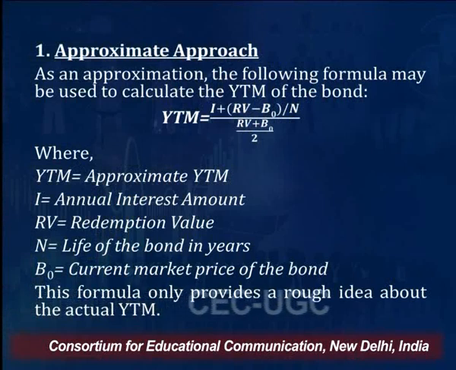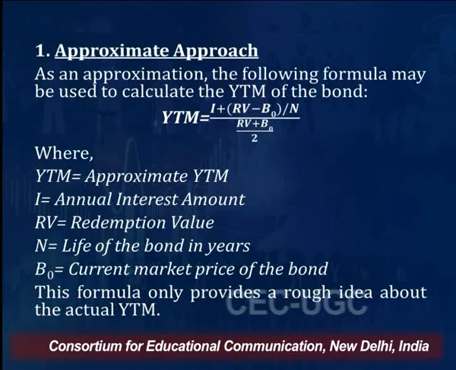As I just said, in the approximate approach, you will find a broad or rough idea which is quite close to the exact YTM. You will get an idea about what the YTM on this bond will be. So YTM is equal to, by using a formula, interest I plus, in the bracket, redemption value minus B0. B0 is nothing but the current price of the bond. So the difference between the redemption value and the current price, divided by N.